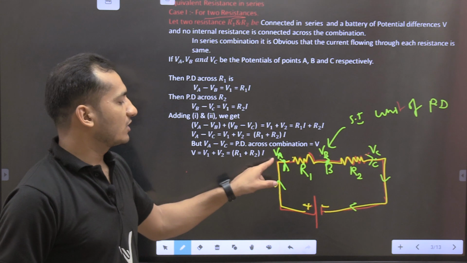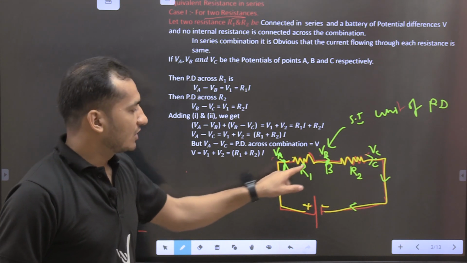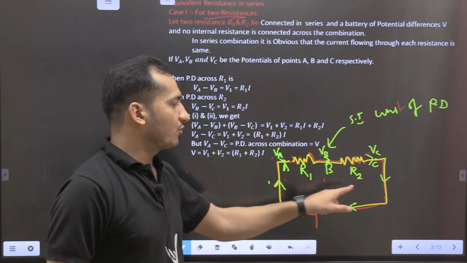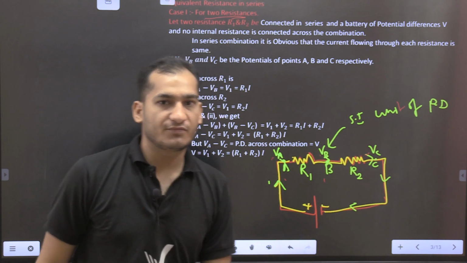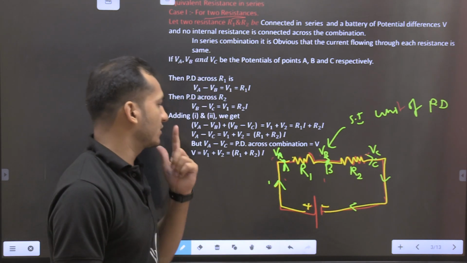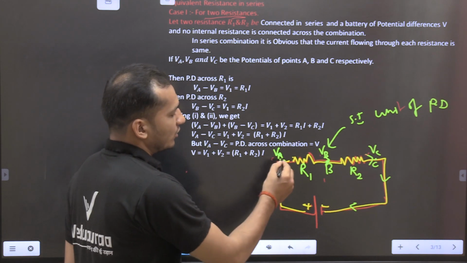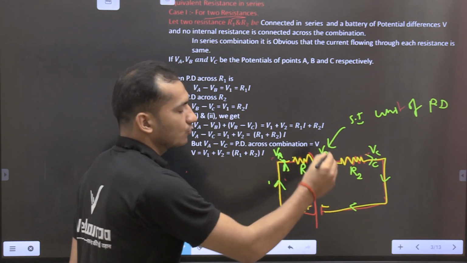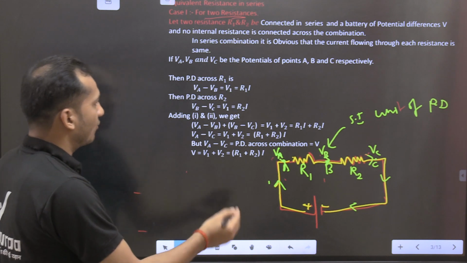So VA is the potential at point A, VB is the potential at point B, and VC is the potential at point C. Now how will we calculate this? First, when we calculate the potential difference from VA to VB, how will we write it?